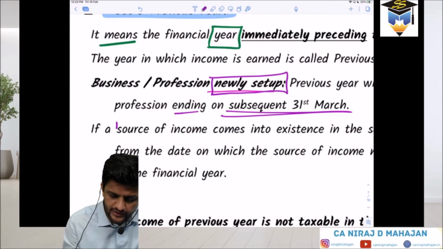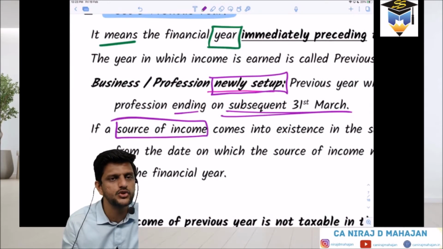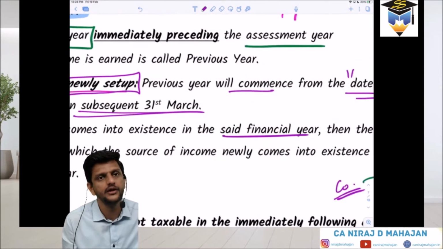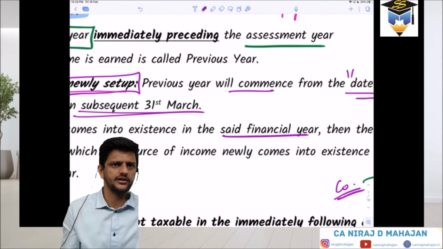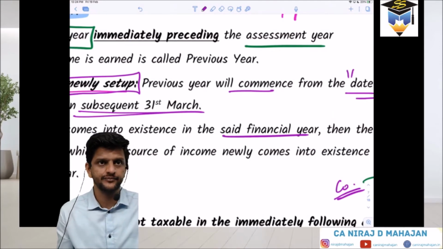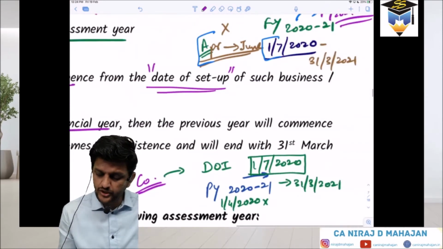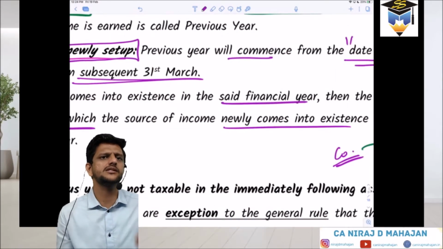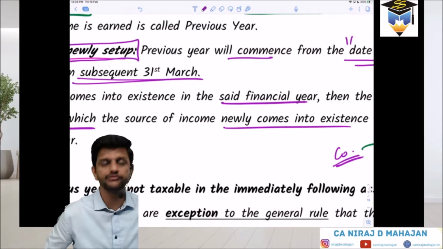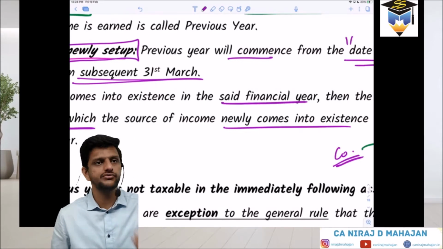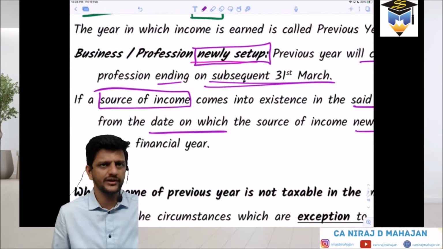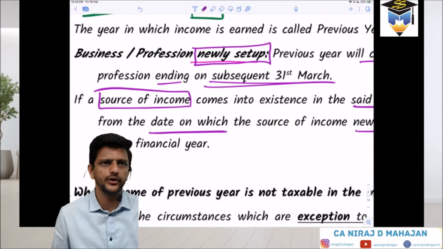If a source of income comes into existence, that means you're starting it for the first time. The source of income comes into existence in the said financial year. You're beginning with that income in a particular financial year, new income. Just like I gave you the example of salary. Then previous year will commence from the date on which such source of income comes into existence. If you join a job on 1st July, your PY will also start on 1st July. Clear? And will end on 31st March of the financial year, or you can say next 31st March. Got it till here everybody? Yes?